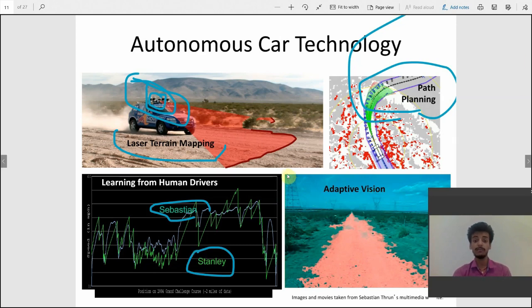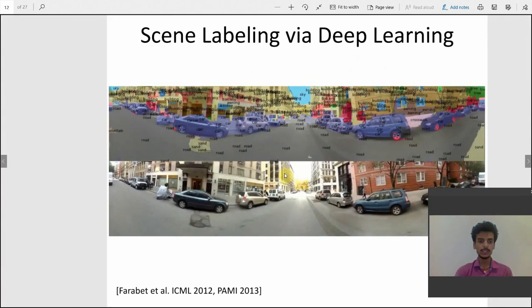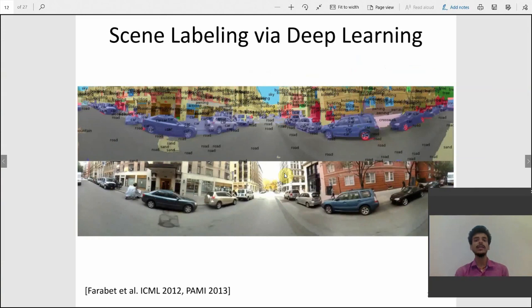Adaptive vision is also known as computer vision. That's how a computer sees what is in front of it. So, scene labeling via deep learning. As you can see, there is an image of a street, and there are cars, sidewalks, buildings, and so on. By deep learning we can recognize what objects are there. So you can see that it recognizes what is there.